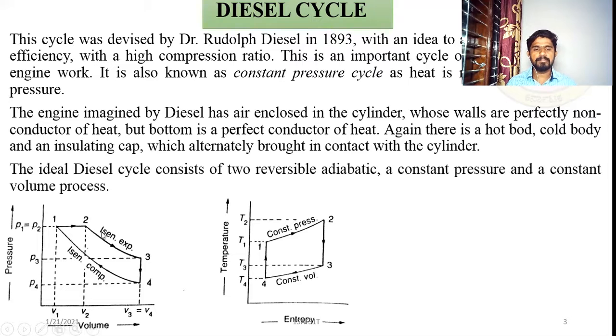And you can see here, this is isentropic compression, this is constant pressure. So of course, according to the discussion, we can say in this process the heat is received. And next one is isentropic expansion. 3 to 4 is a constant volume process. Of course, 4 to 1 is isentropic expansion again, and it will end at the beginning point. And you can also see this TS diagram, 1, 2, 3, and 4, 4 to 1. Is it okay?